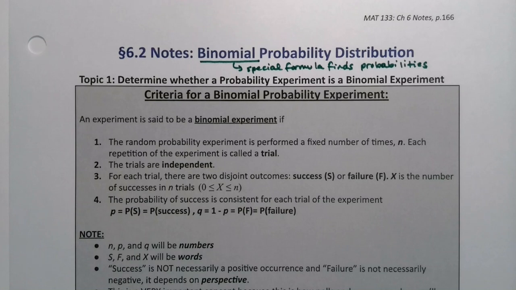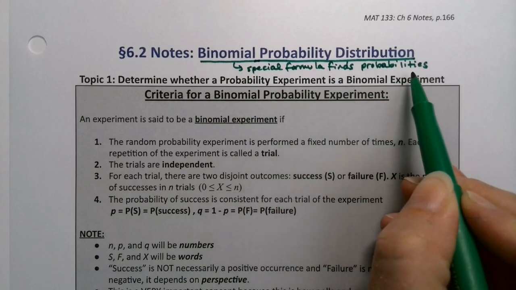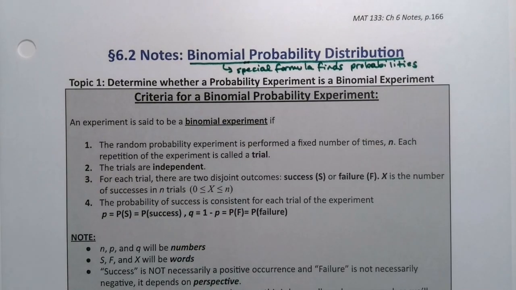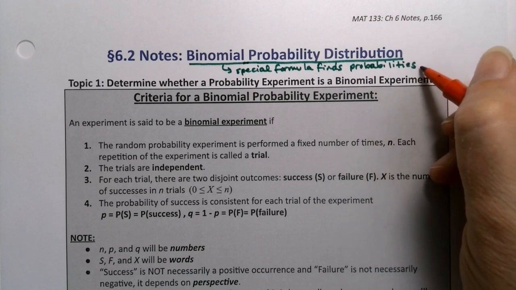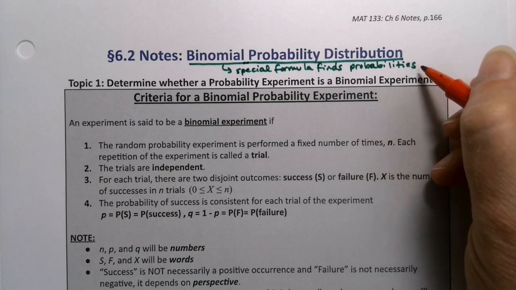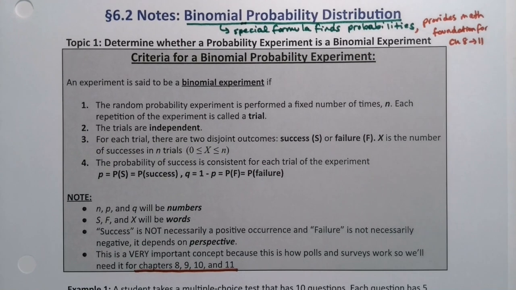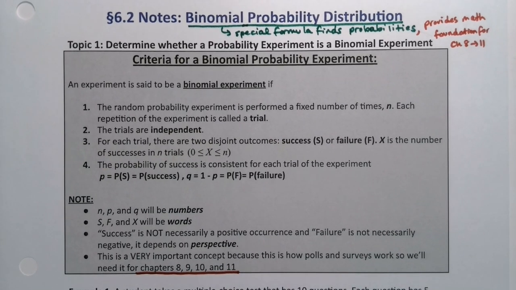In section 6.2, we want to talk about a very special discrete probability distribution known as the binomial probability distribution. It has a special formula that will find the probabilities for us, which is very nice. It also provides the mathematical foundation for some surveys and polling data that we'll work with in chapters 8 through 11, which I mention here at the bottom of the box. So it's an important idea that we really want to make sure we understand.